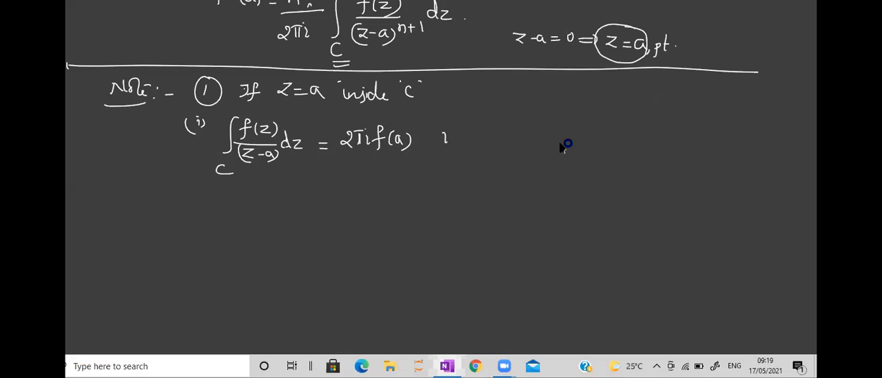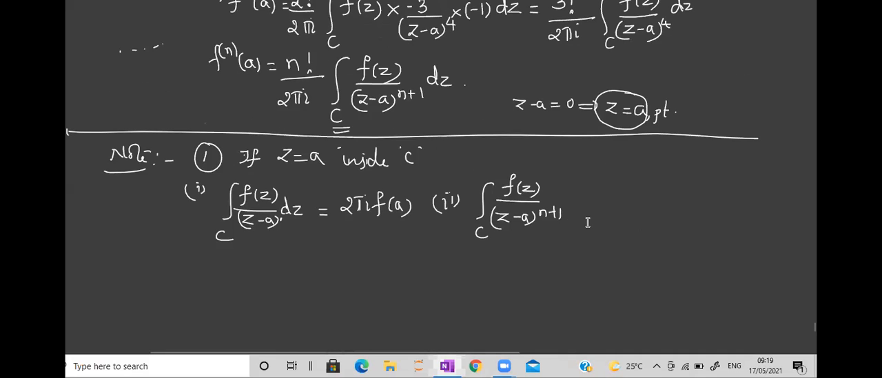Okay, similarly, this is to be applied if the denominator power is 1. If it is more than 1, what is to be applied? Can anybody tell me? That is what we have applied just now, the generalized one. The generalized formula will help us to find it if the power is more than 1. The power may be 2, maybe 3, like that.